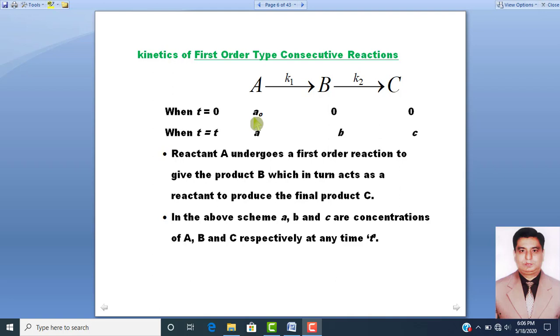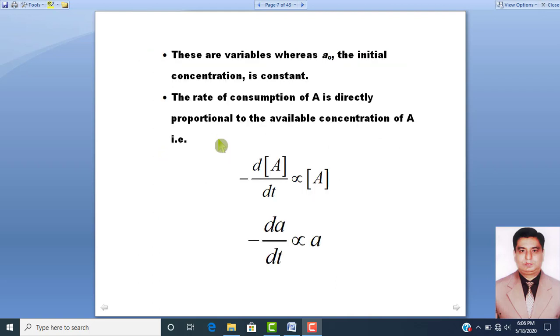A naught is the concentration of reactant A when time is 0 second, and A is the concentration of reactant A when there is time t second. So by applying rate law, we will find the rate of reaction.